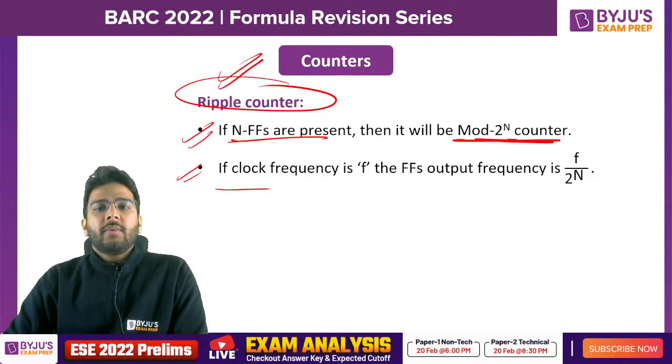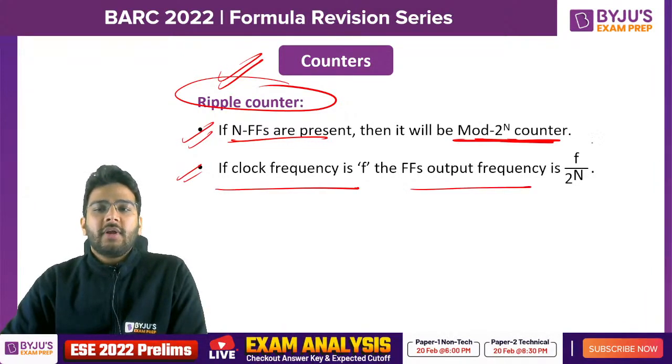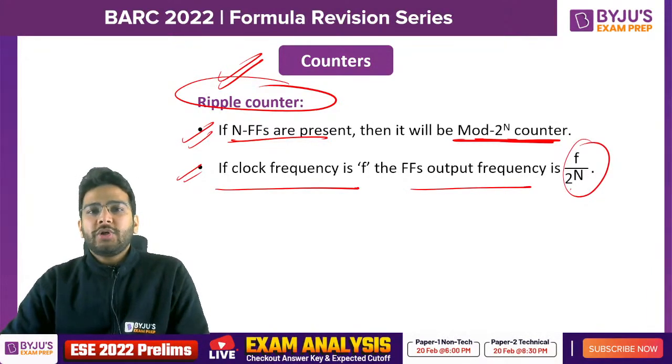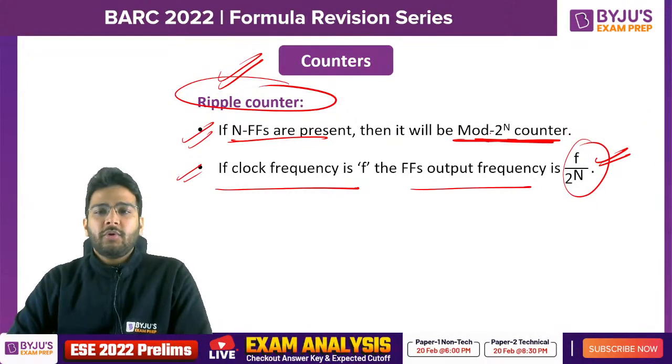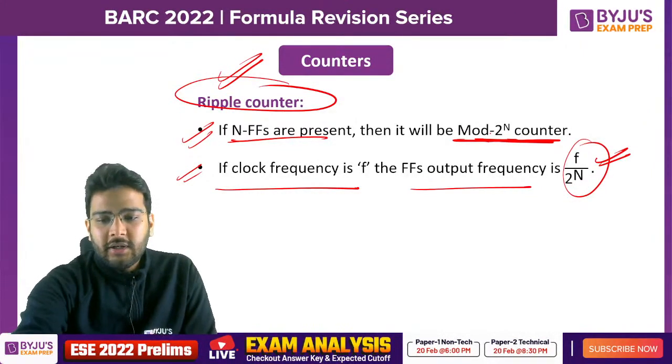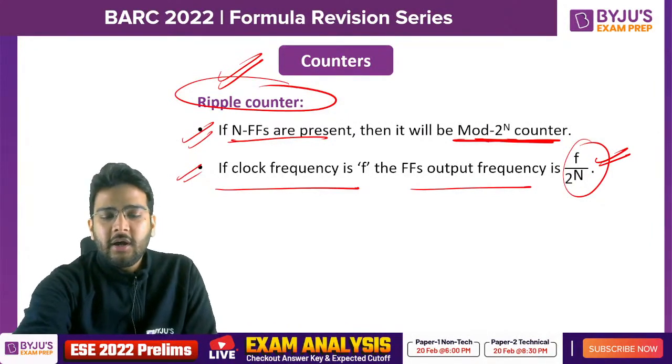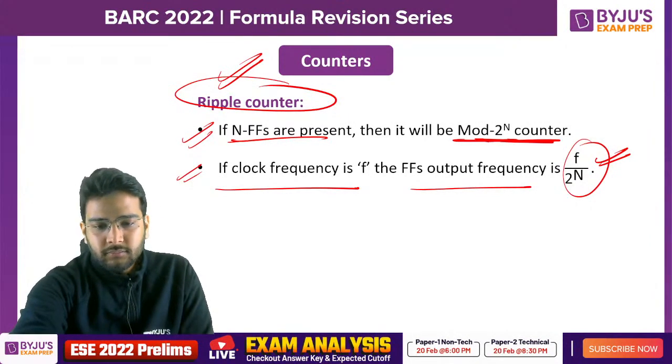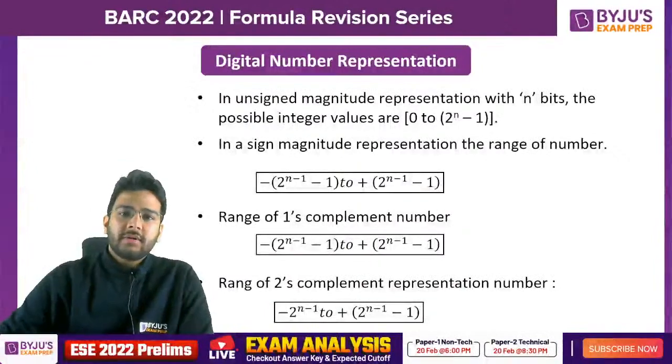Now if clock frequency is f, output frequency will be f divided by 2 raised to the power n. That means whatever is the mod value, you have to divide the input frequency by that to get the output frequency. Is it clear so far, guys? If you have any doubt, you can ask.